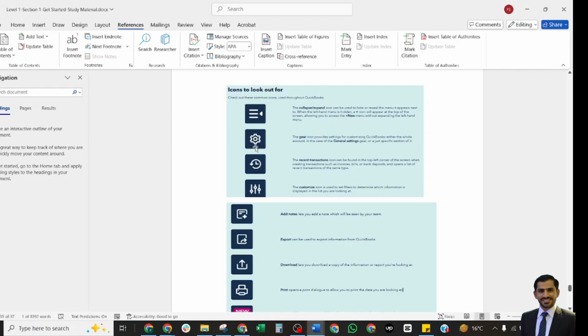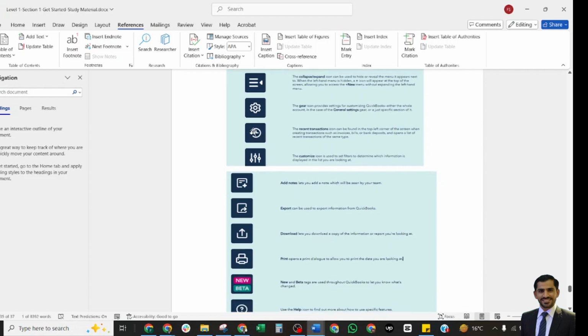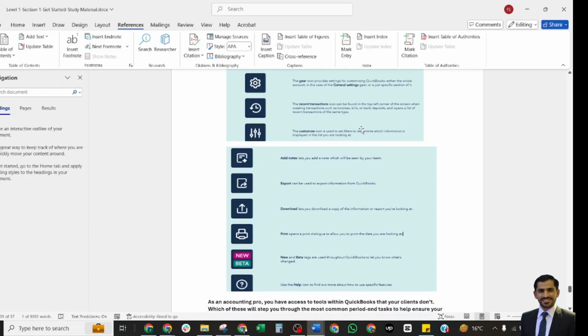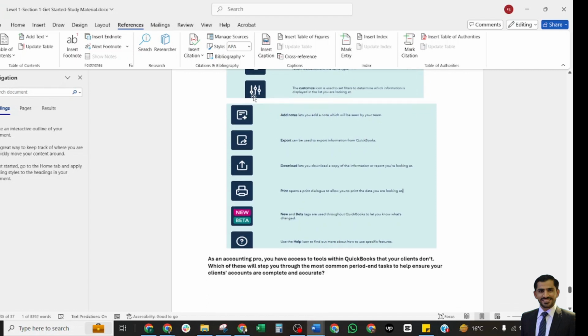The next one is the gear icon. The gear icon provides settings for customizing QuickBooks, either the whole account or, in the case of a general setting gear, just a specific section of it. The next one is the clock icon, and it shows that your recent transactions can be found in the top left corner of the screen, or you can also see them under the search button at the upper right corner. The next one is the customization icon, which is used to set the filter and determine which information is displayed in the list you are looking at.